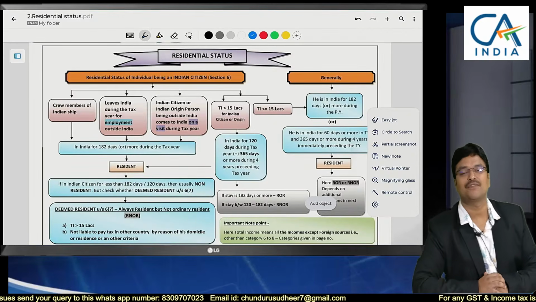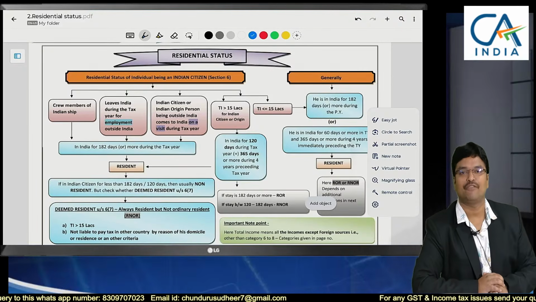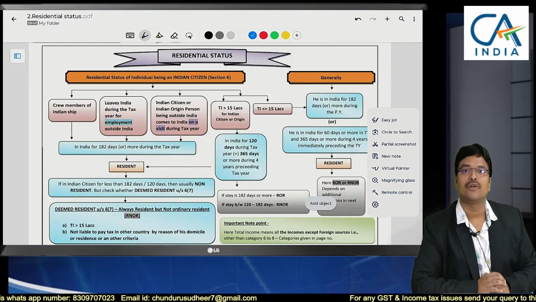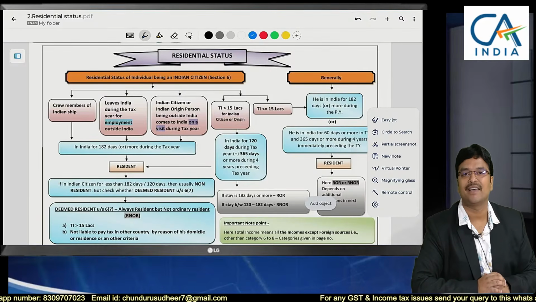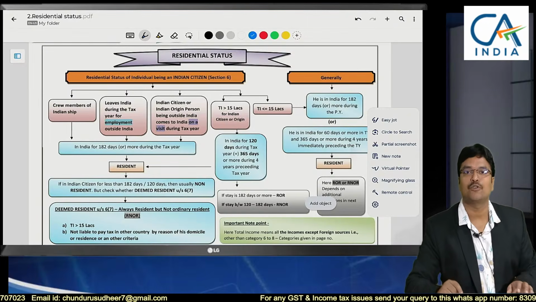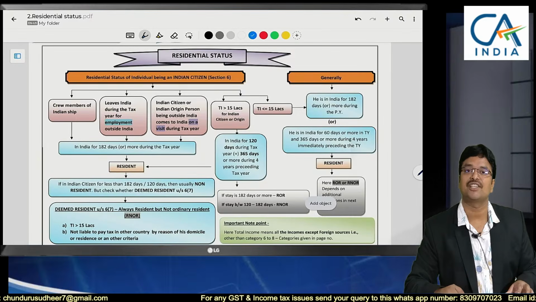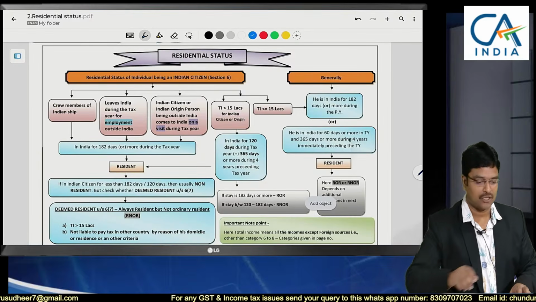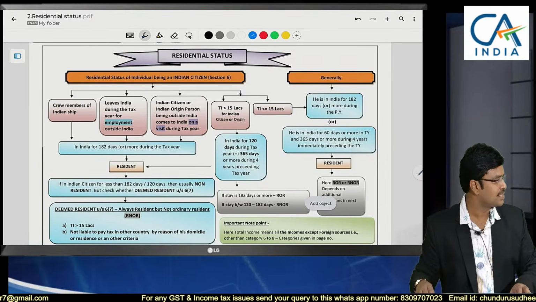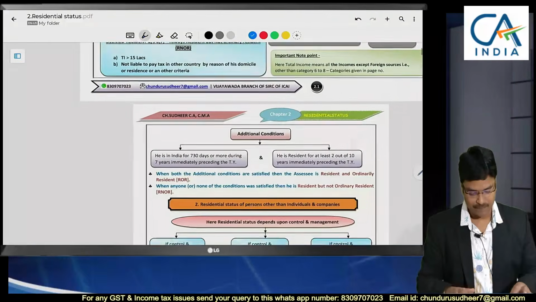So we have successfully completed our first session regarding the legal framework, and now we are soon going to enter into the residential status. Upon introduction of the new Income Tax Act 2025, how the provisions of residential status have been changed. That's what we are going to discuss in today's session. So with no loss of time, let me begin the session.